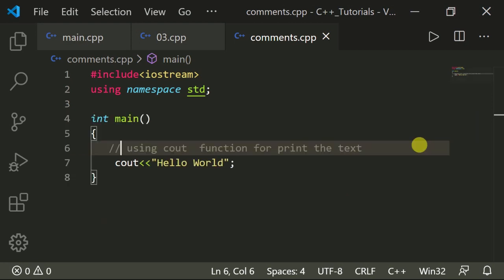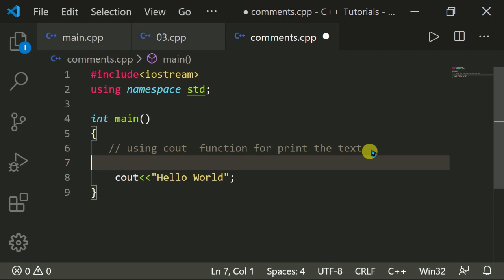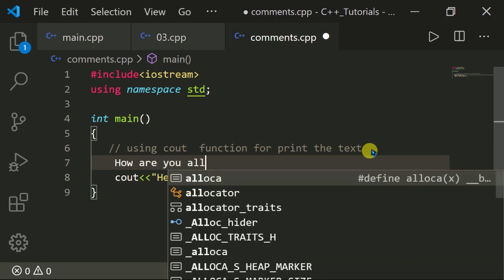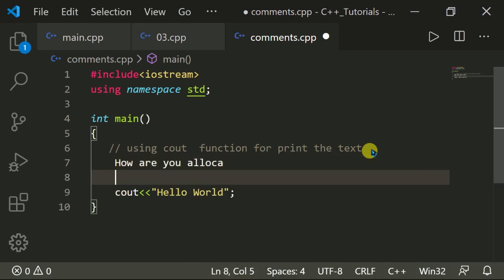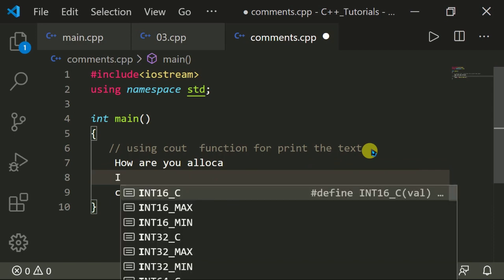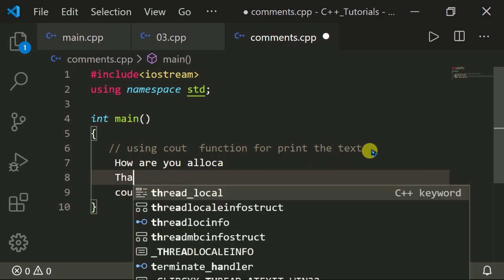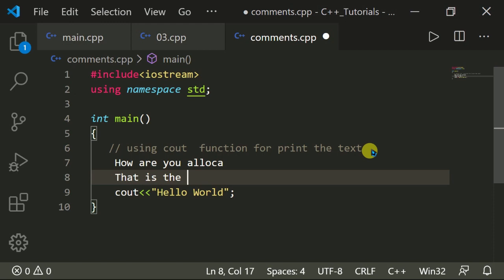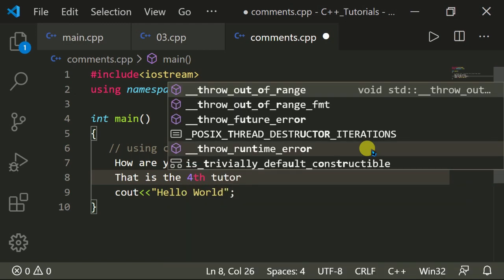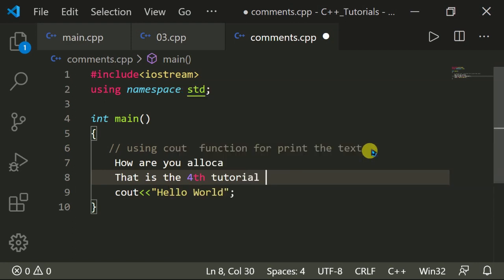Okay guys, now I will try to use multi-line comments. So, how are you all, and after that, that is the fourth tutorial of C++.